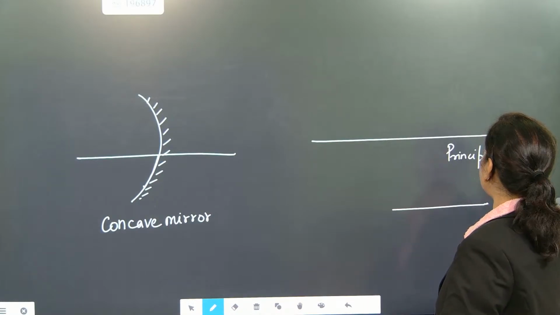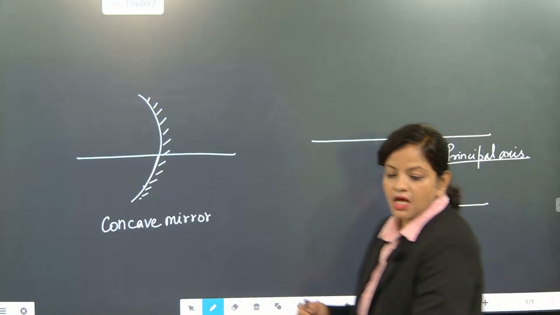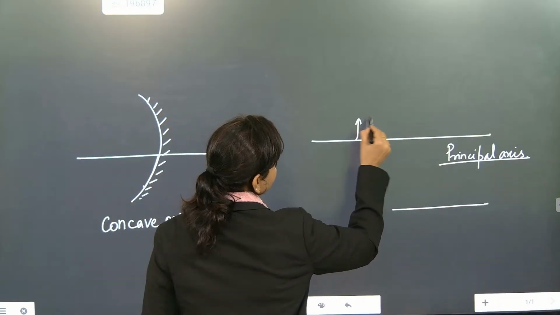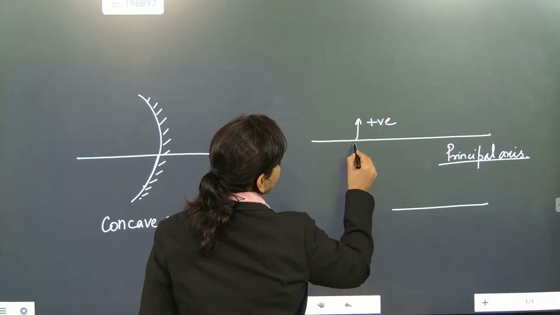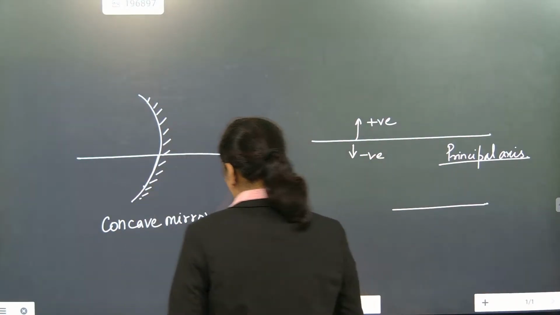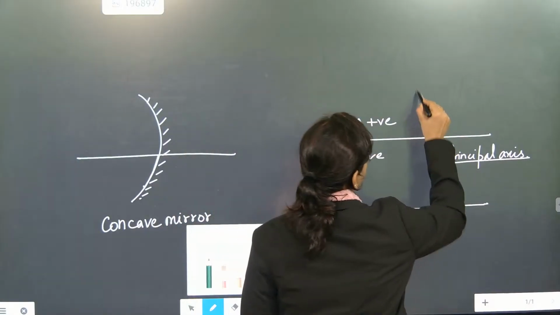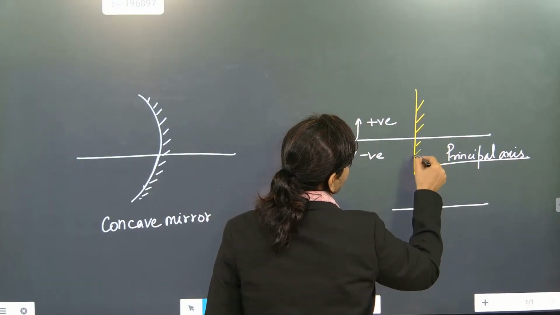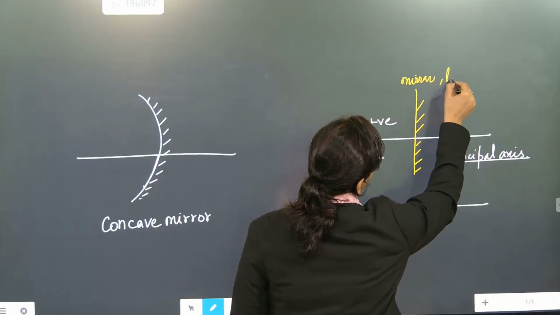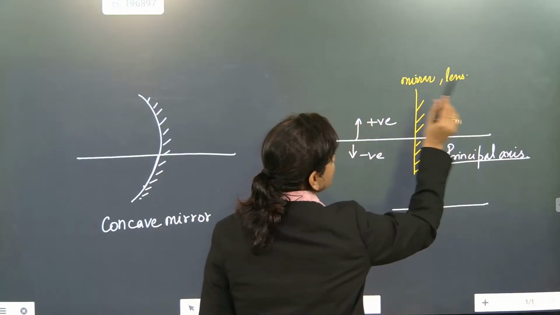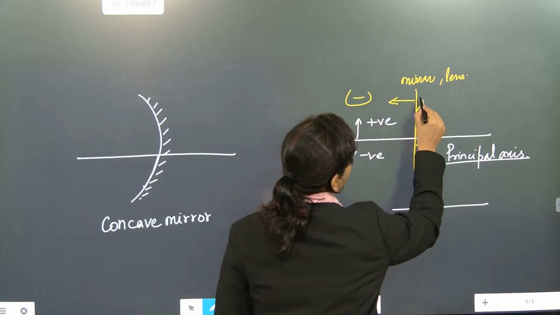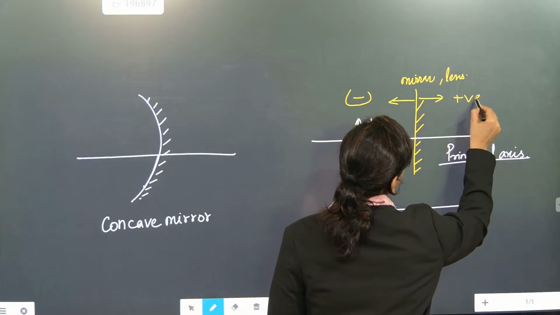This part is called as principal axis. Whenever somebody will talk about principal axis, above principal axis is considered as positive. Below principal axis is considered as negative. Now this part will be exactly considered as mirror or lens, whatever is there. In case of mirror or lens, this part will be considered as negative and this part will be considered as positive.